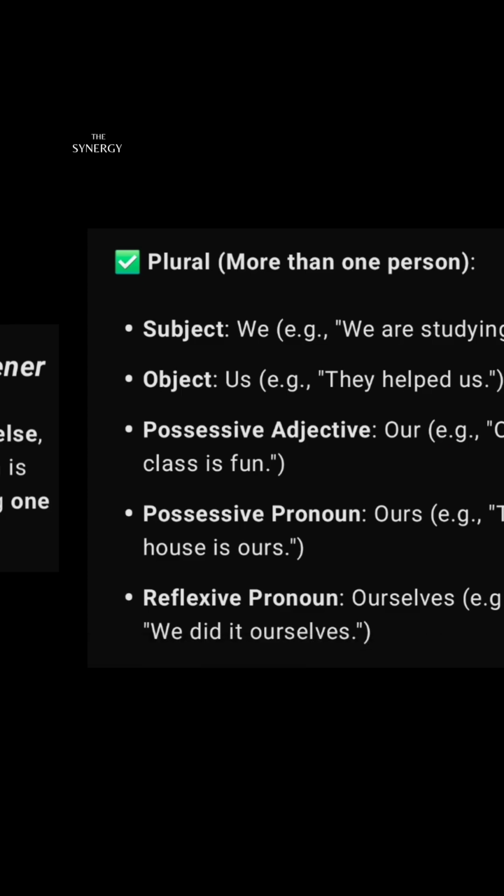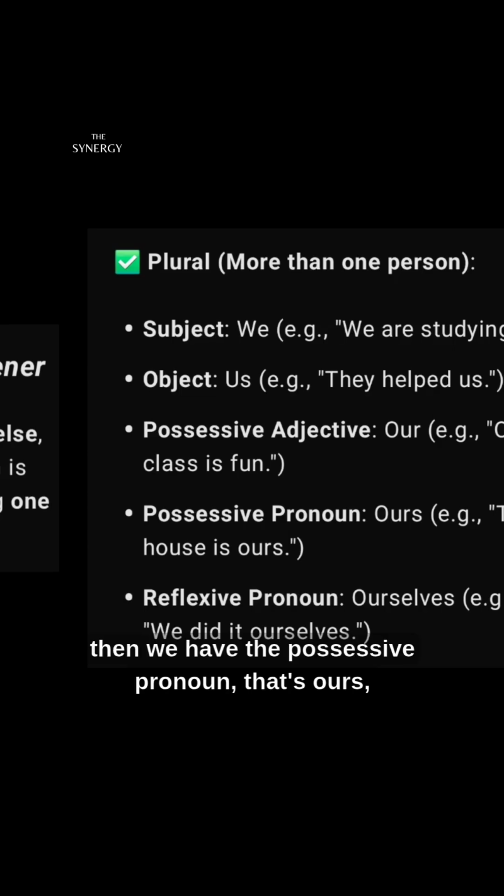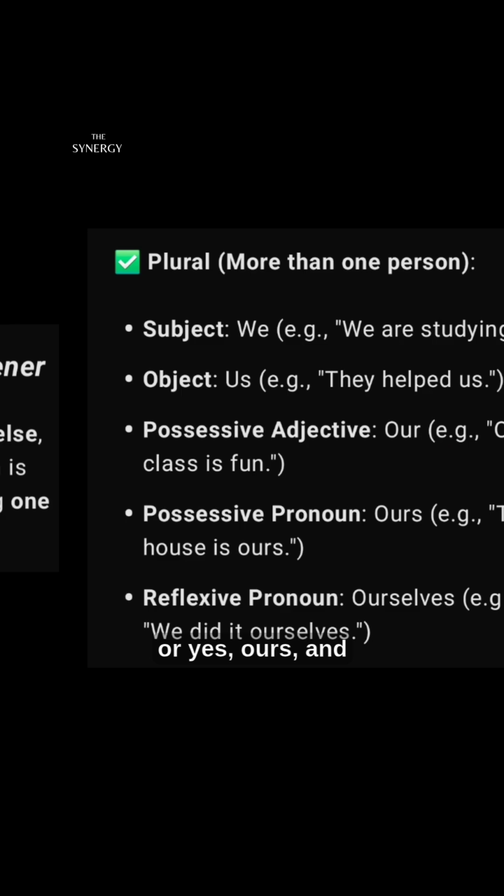We have the our. Some will say "ar", but our. The example is: our class is fun. And then we have the possessive pronoun, that's ours. The house is ours.